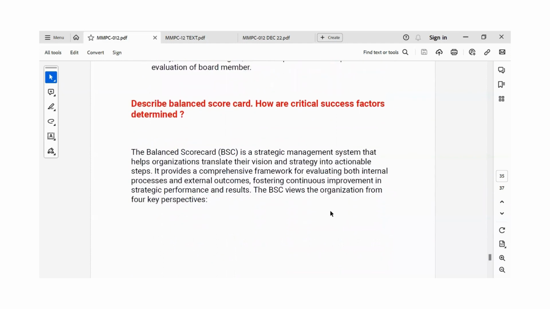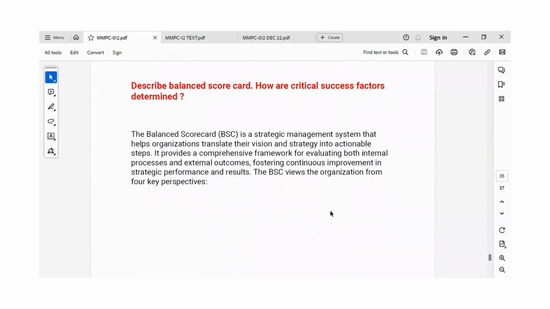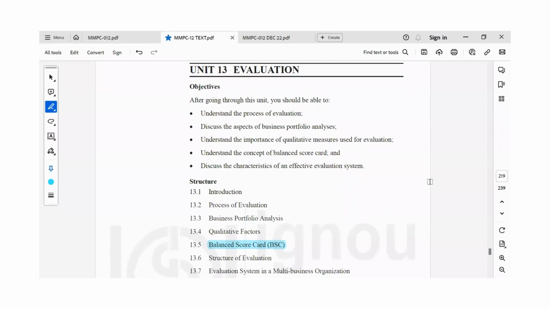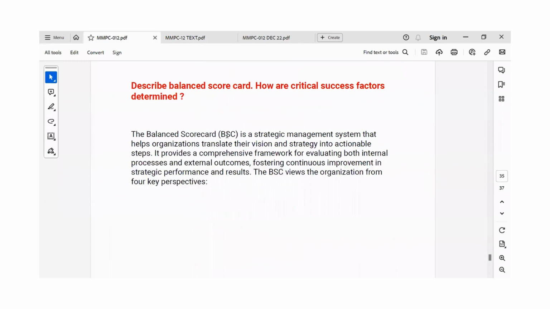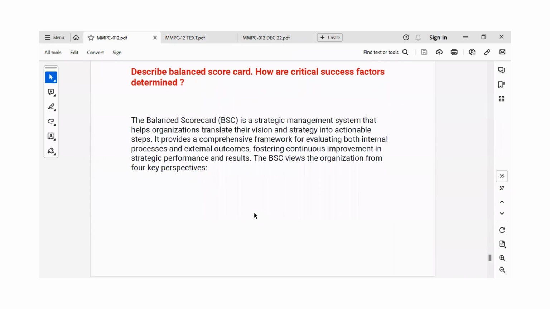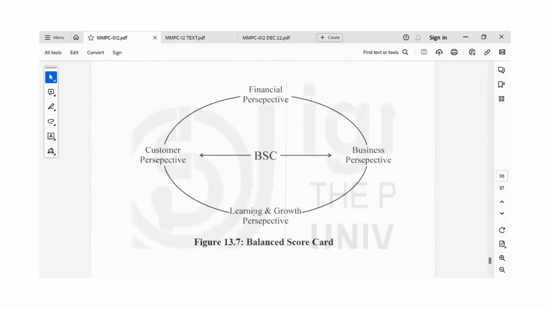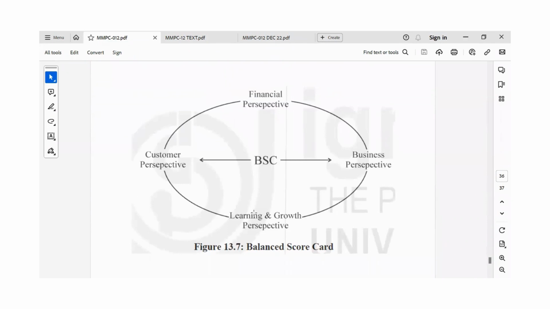The last question: describe balanced scoreboard. How are critical success factors determined? So in Unit 13, Evaluation, we can find the topic for balanced scoreboard, BSC. BSC is a strategic management system that helps the organization translate its vision and strategy into actionable steps. So it evaluates both internal processes and external outcomes by continuous improvement in strategic performance and results. Let's see the 4 perspectives of the balanced scoreboard. They are financial perspective, business perspective, learning and growth perspective, and customer perspective.